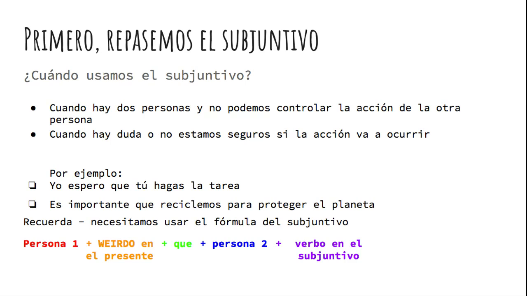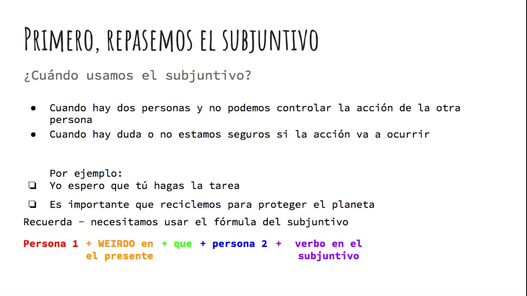Remember, any verb can be used in the subjunctive tense, and when we do use it, we conjugate it to person number two. For weirdo verbs, there is a very specific list as to which verbs can be considered weirdo verbs. Let's look at the example up top to see if it follows the formula.